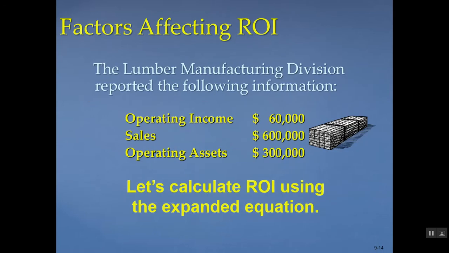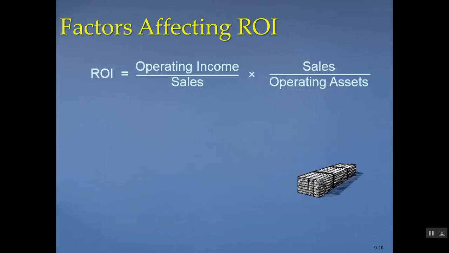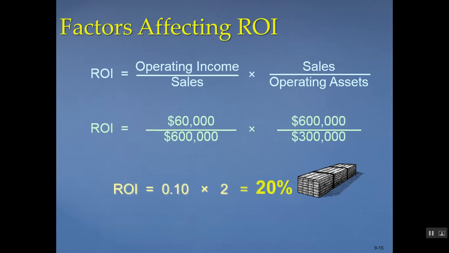Let's look at an example. Again, we're going to be looking at the lumber manufacturing division, and we've been given the additional information of their sales. So we're going to do the extended ROI formula, and we're going to come up with the same ROI of 20%. We're going to take our operating margin, which is 10%, times our asset turnover of 2 to get an ROI of 20%.